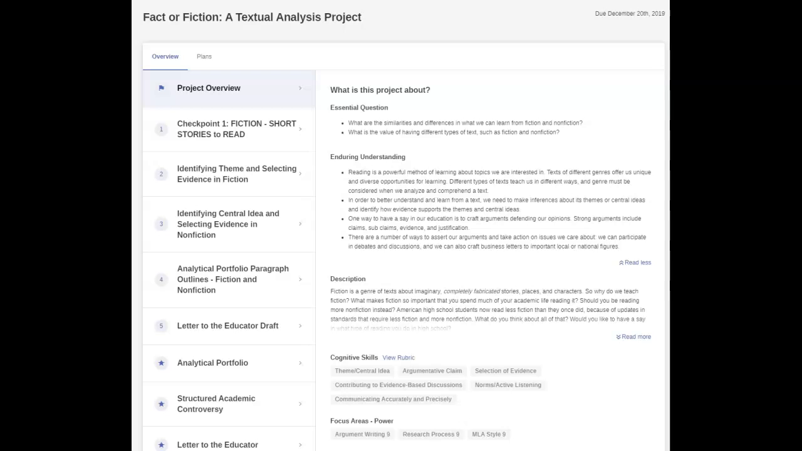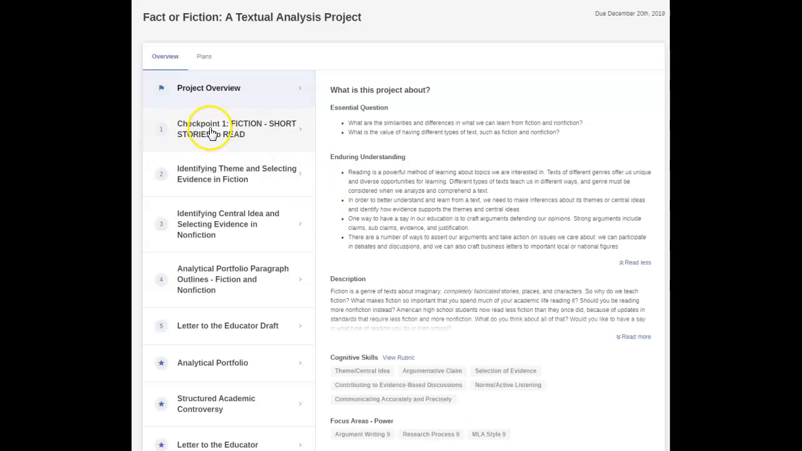Okay, our new project, Fact or Fiction, a textual analysis project. The enduring understanding is to know that reading is a powerful method of learning about topics that we are interested in. But there's all kinds of things to read out there. There is fiction, lots of literature for 9th grade. But there are also non-fiction books to read and articles, so we're going to be looking at both of them.